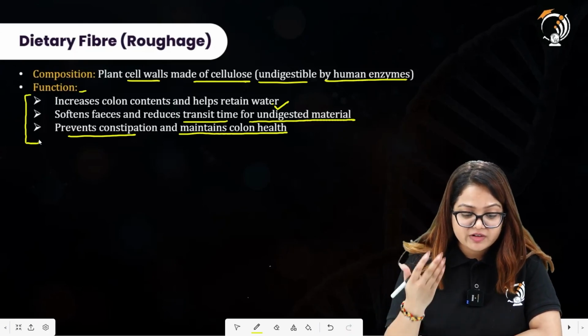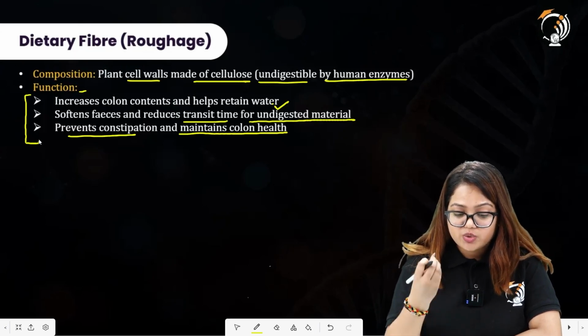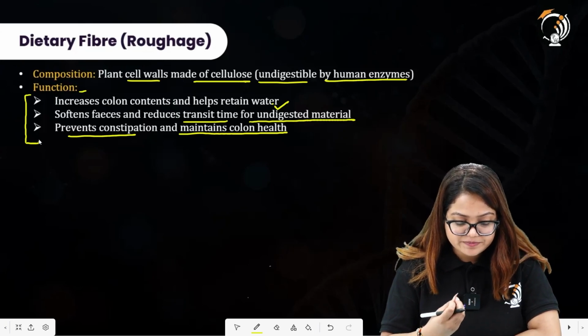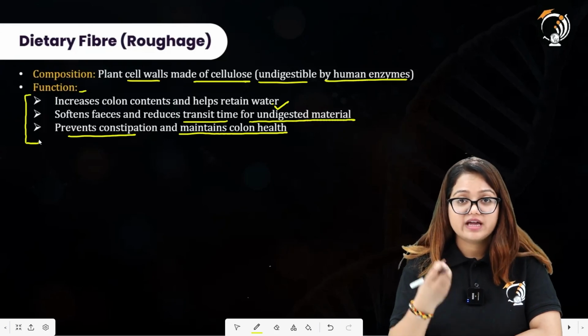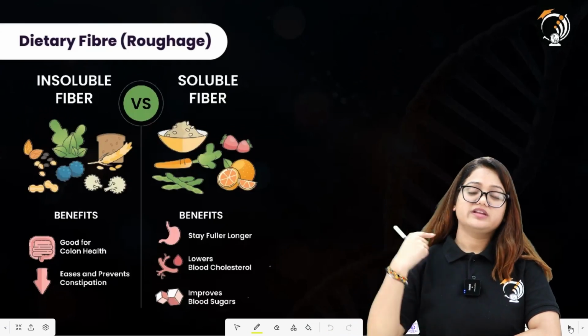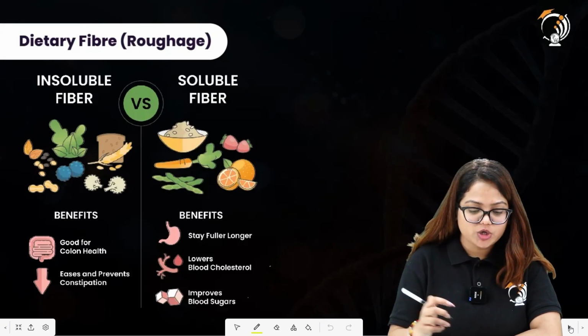In order to have proper metabolism, good colon health and soft feces, we have to get an adequate amount of dietary fibers. Dietary fibers are also classified as insoluble fiber and soluble fiber.